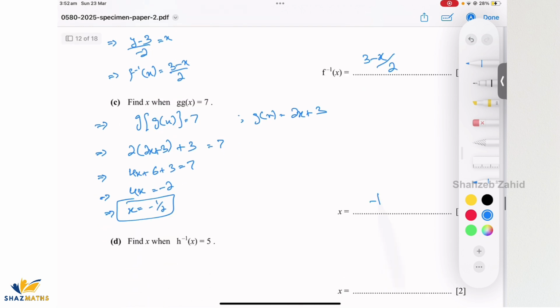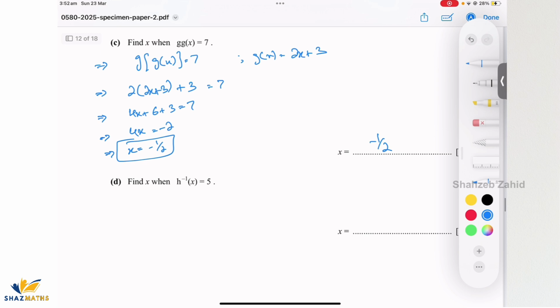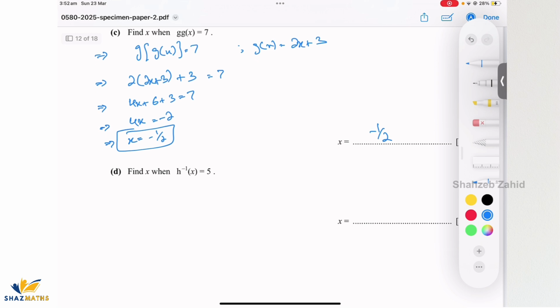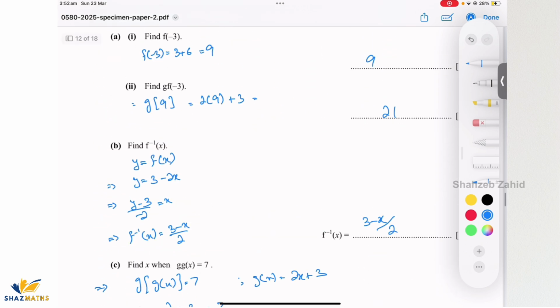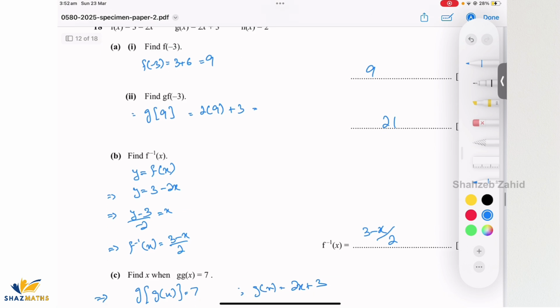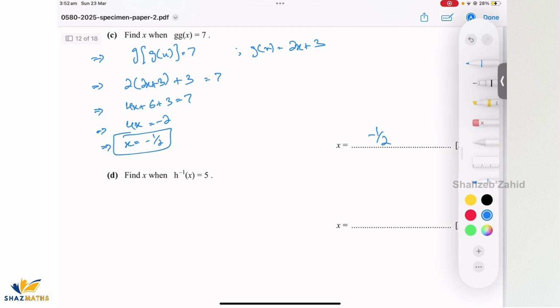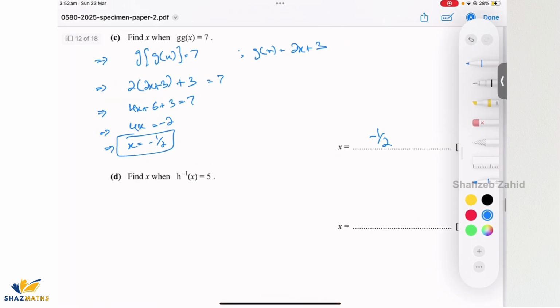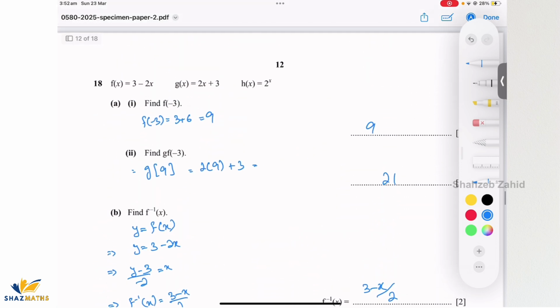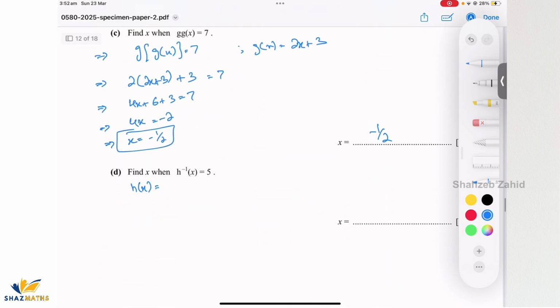So that's the answer. Find x when h inverse of x equals 5. So do we have h inverse of x? We don't, but we can find it out. So h of x was 2 to the power of x.